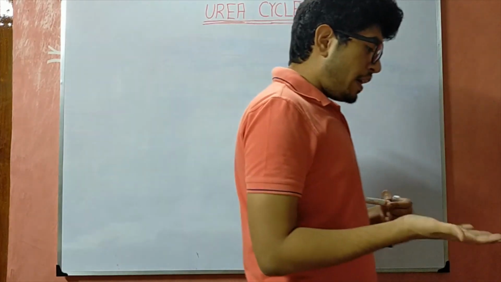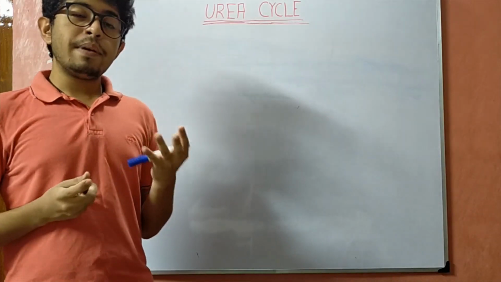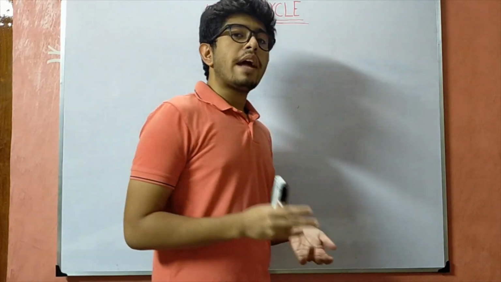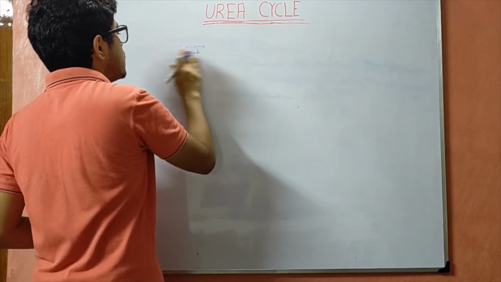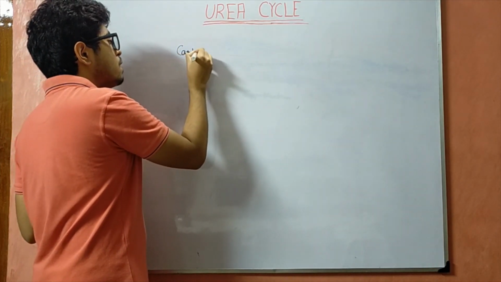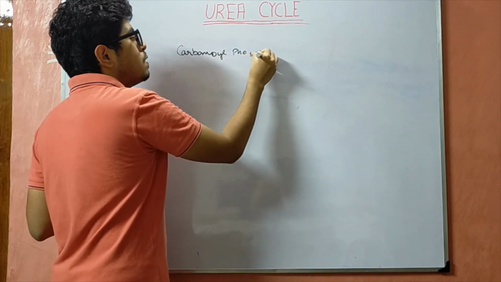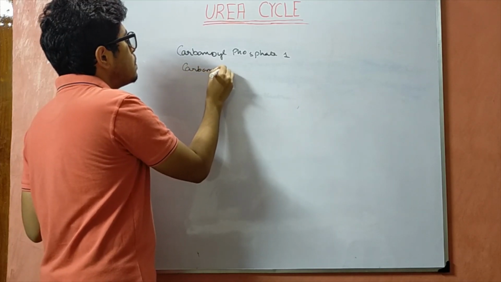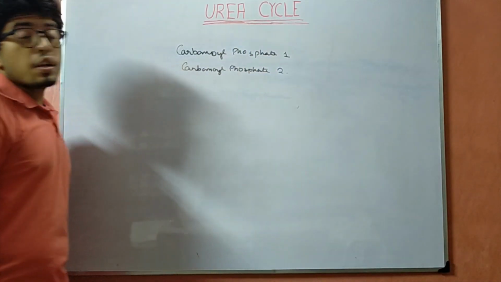The first main enzyme which is required for the urea cycle is carbamoyl phosphate synthetase. In the case of eukaryotes, there are basically two types: carbamoyl phosphate synthetase 1 and carbamoyl phosphate synthetase 2.